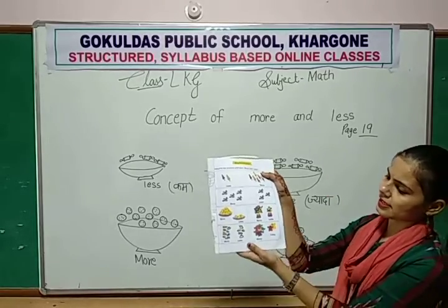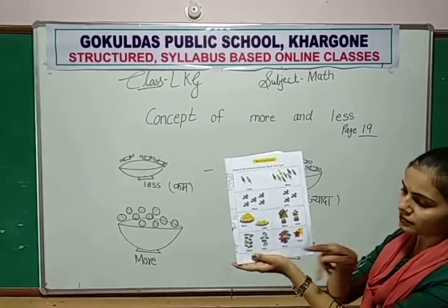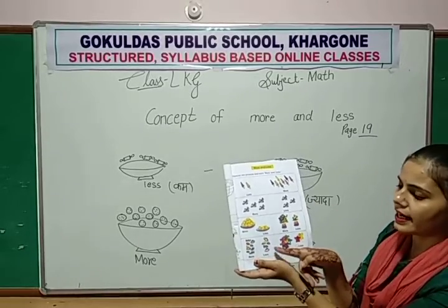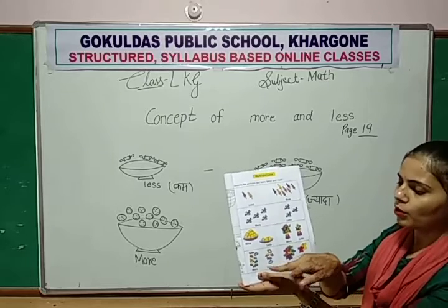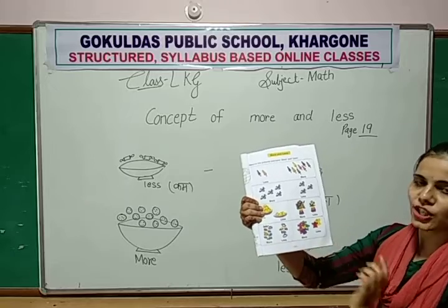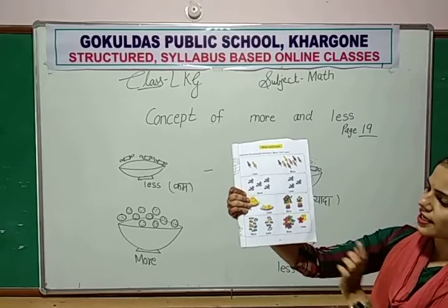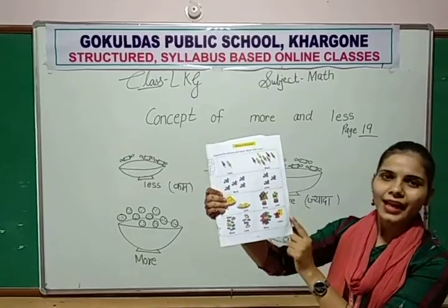More, less. Okay, now next. Here footwear. Here more footwear and here less. Kam, zyada. More, less. Okay. Now next, t-shirts are there. Here more t-shirts and here less t-shirts. Okay. More, less.